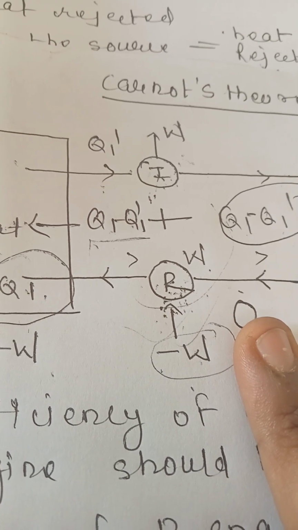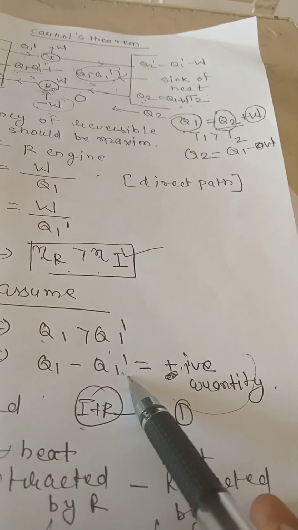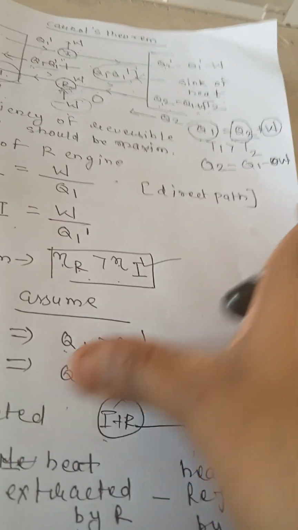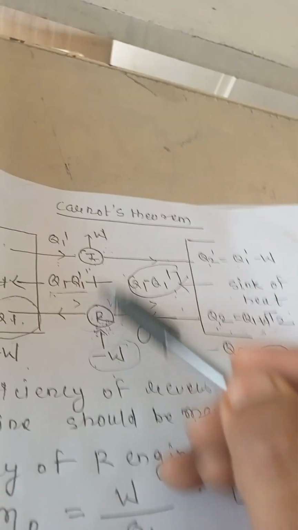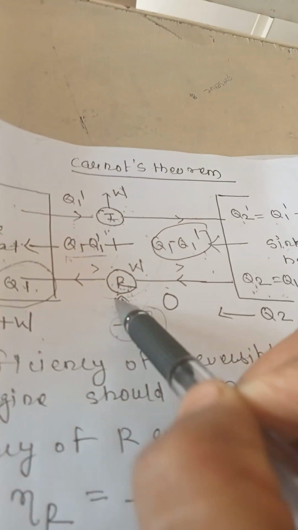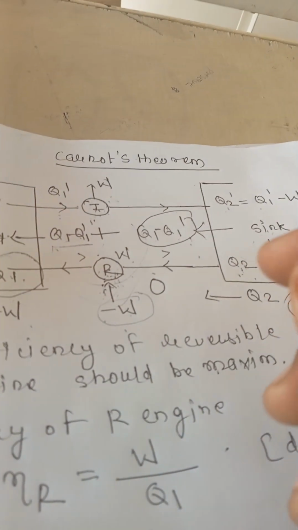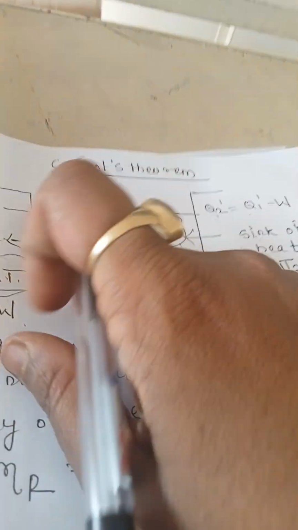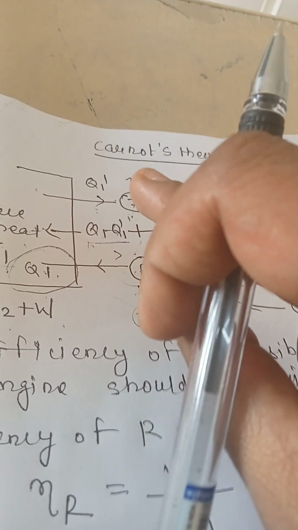ओके. And Q1 minus Q1 dash is a positive quantity. We have proved this earlier. It means a positive value of heat absorbed. This self-acting machine, I plus R, absorbs Q1 minus Q1 dash heat from the sink and transfers this whole amount of heat to the source without any work done on it.